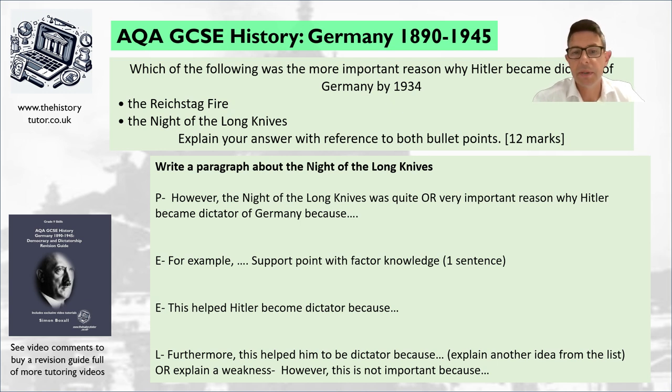Is he killing off his enemies, perhaps? For example, support with your knowledge about what happened in the Night of the Long Knives. Then talk about the impact of that. So he's removed Ernst Röhm. He's killed off the SA. How is that protecting his power and keeping him a dictator? And then a furthermore, maybe you talk about the role of the army, or give a weakness, maybe a however. Okay, so now over to you and write your paragraph.